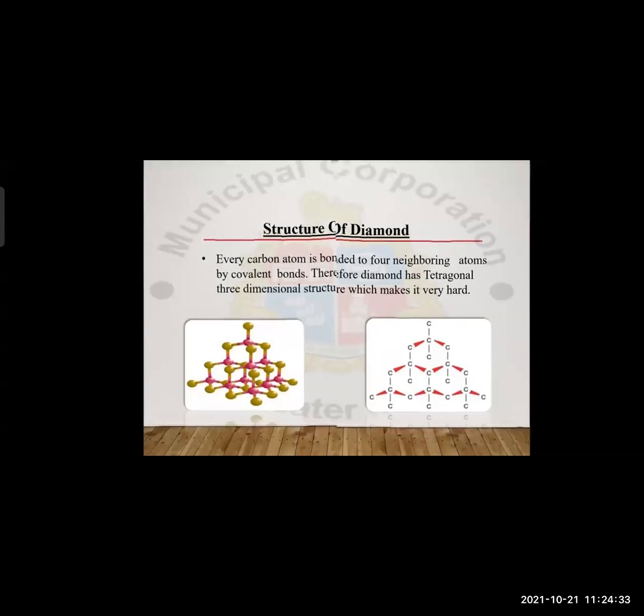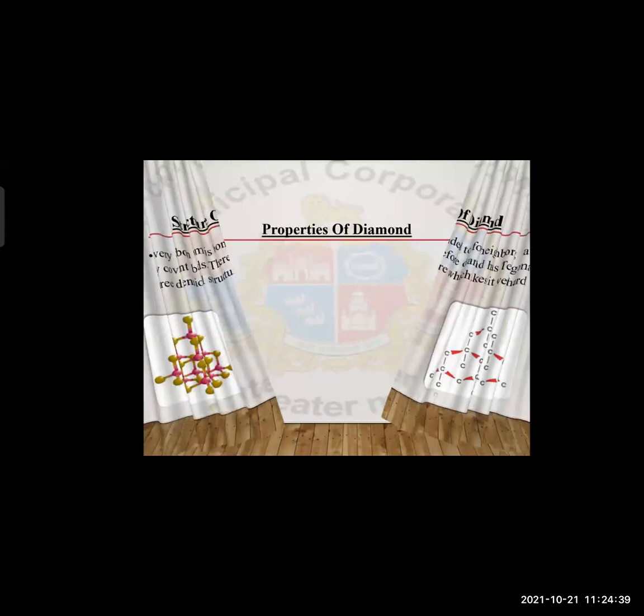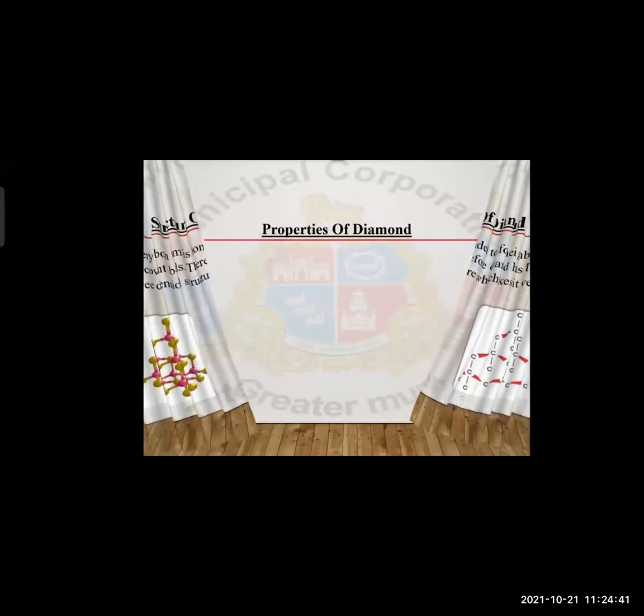Okay. Next, properties of diamond. What are the properties of diamond? Let us see one by one. Brilliant and pure diamond is the hardest natural substance. The density of diamond is 3.5 gram per centimeter cube.